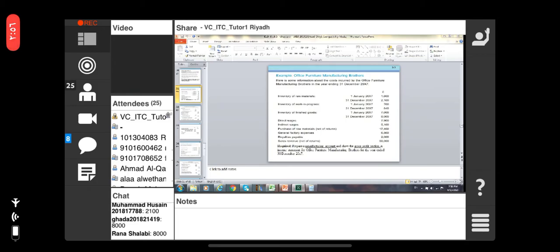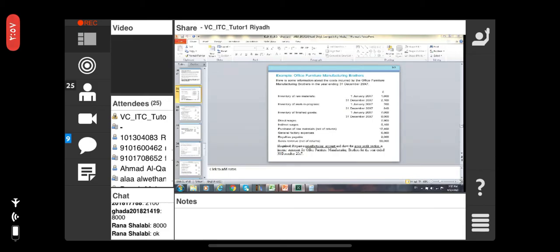On the 1st of January the inventory of raw material was 1,600. It is not 8,000. We are talking about raw material, not work in progress. On the 31st of December the raw material inventory was 2,100, so that is the closing, and the 1st of January is the opening.